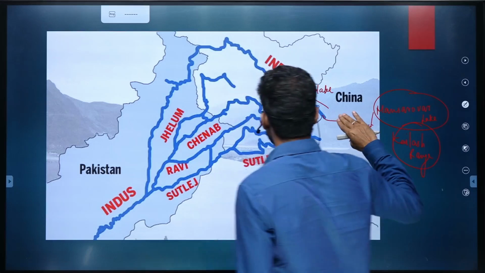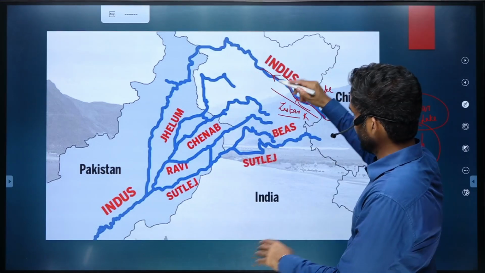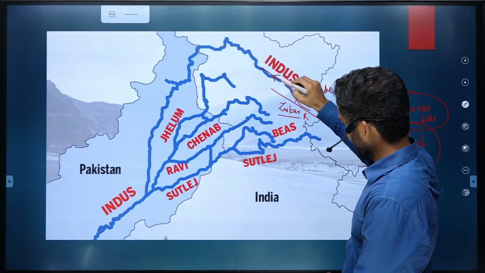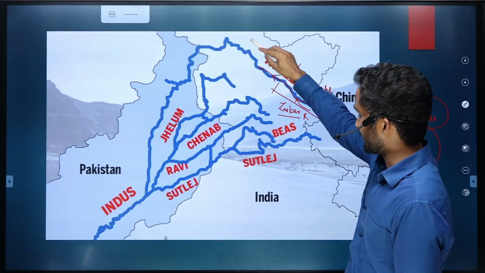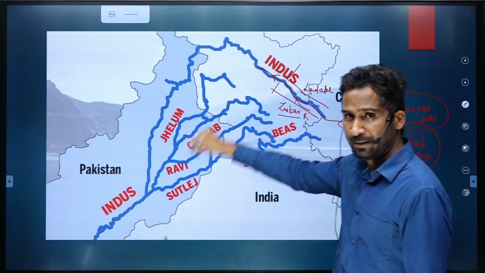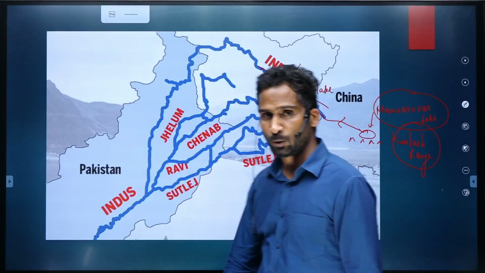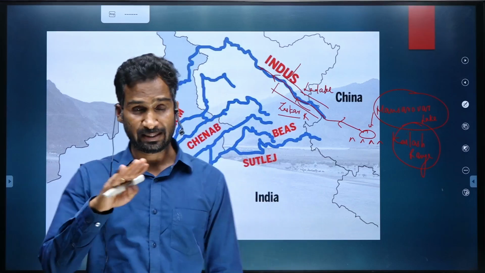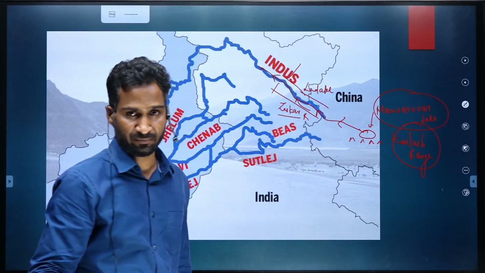You move in the direction of flow of the river, and with respect to this direction, this is left and this is right. Whatever rivers join from the right side would be right bank tributaries, and whatever rivers join from the left side would be left bank tributaries. The key is you need to figure out the direction of flow of the river.